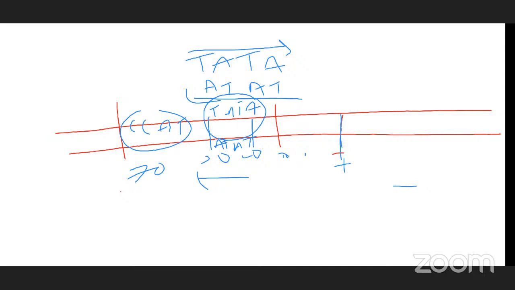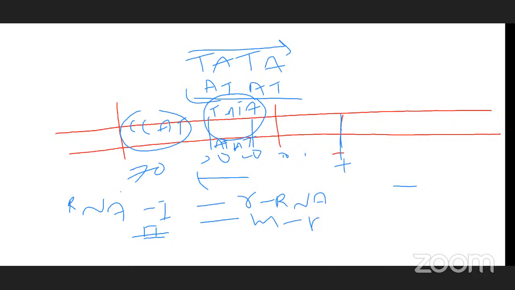RNA polymerase 1 synthesizes only rRNA, ribosomal RNA. RNA polymerase 2 is for mRNA synthesis, and 3 is for the remaining, tRNA synthesis.